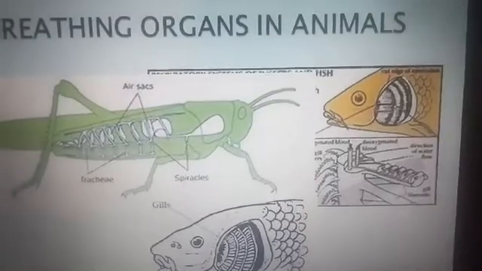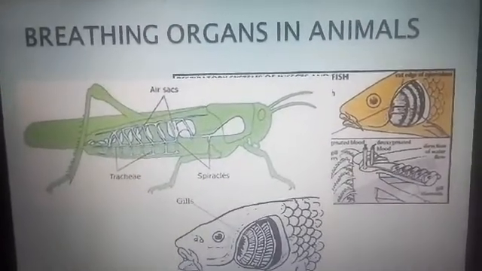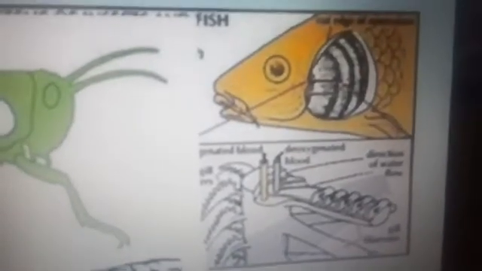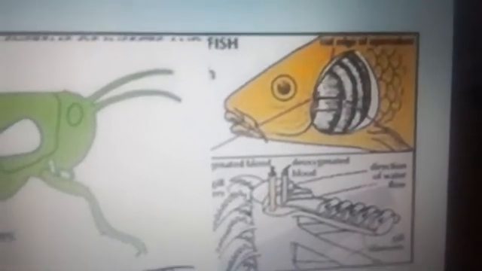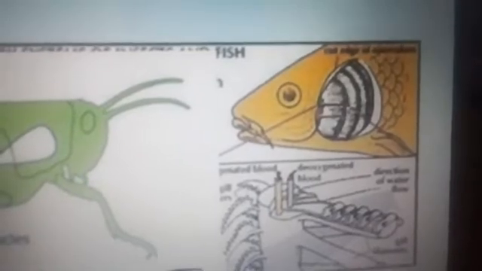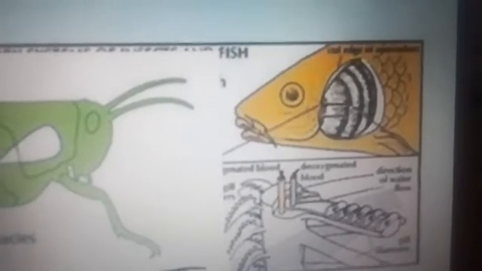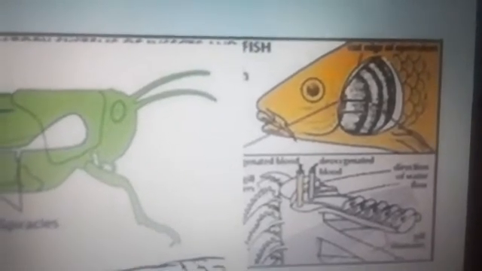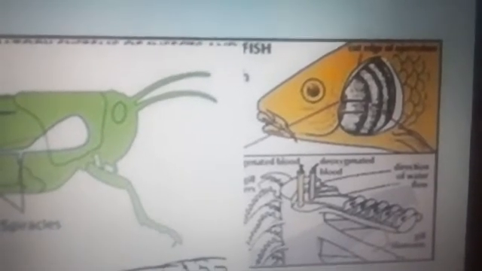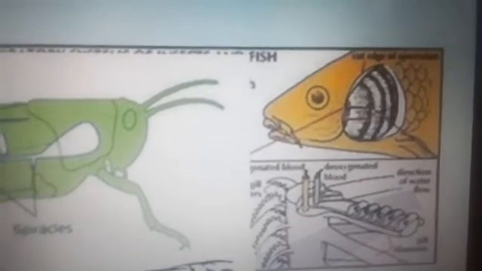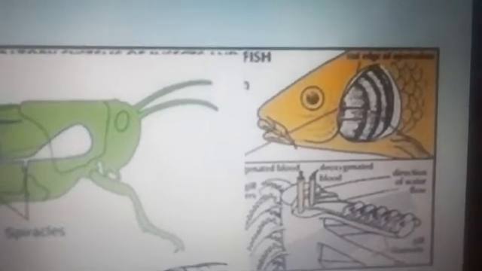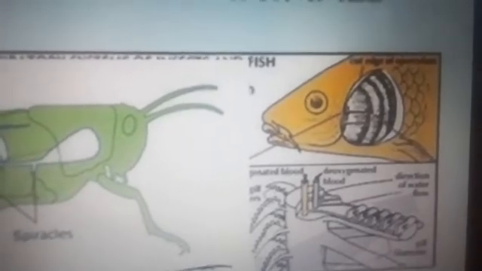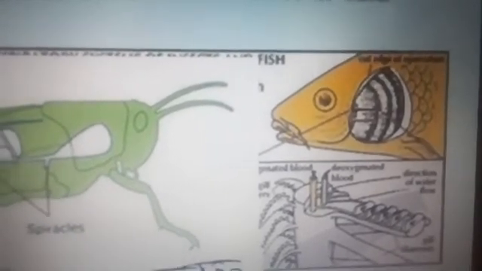Now next is about animals. Breathing organ in animals. Kids, I know you all know about fish. Now you all know fish breathes through gills. So gills is a breathing organ. Now where do you think water is present? Do you think oxygen is present in water? Yes, oxygen is present in water. When it opens the mouth, the water enters and the gills absorb the oxygen from the water.